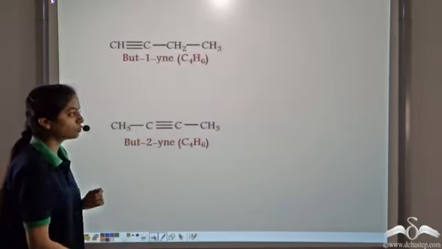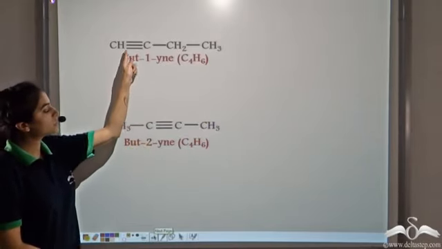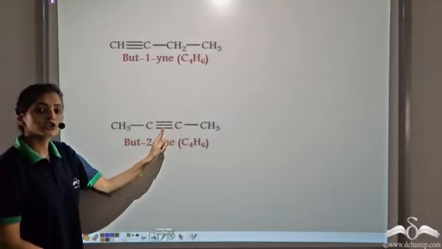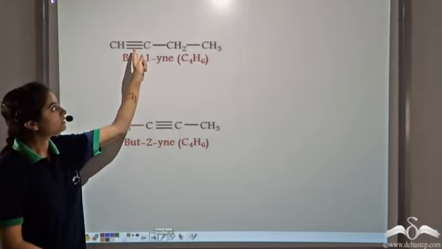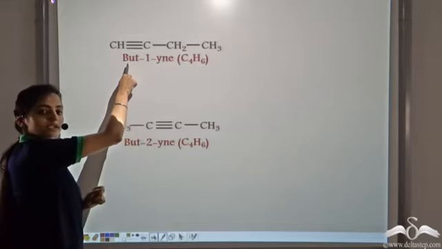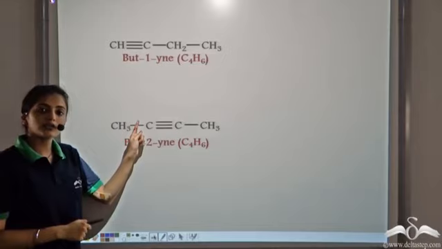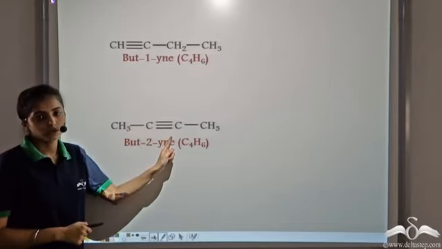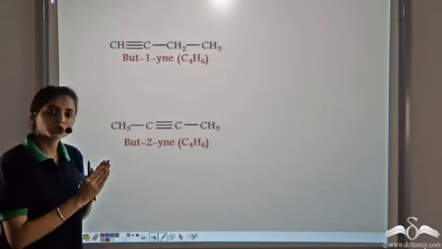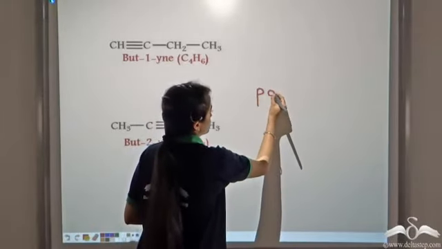Now, if we look at the two structures that we had obtained, we observe that there is a difference in the position of the functional group. The triple bond in this case is the functional group, and we see that in the first case, the triple bond is at position 1. In the second case, the triple bond is at position 2. Since there is a difference in the position of the functional group, these isomers are known as position isomers.